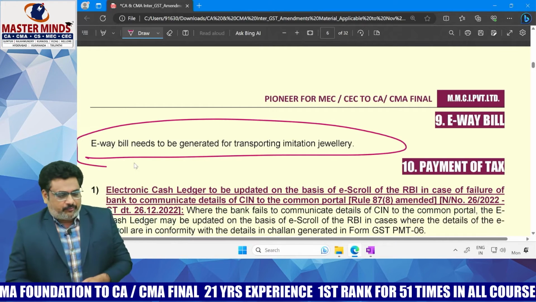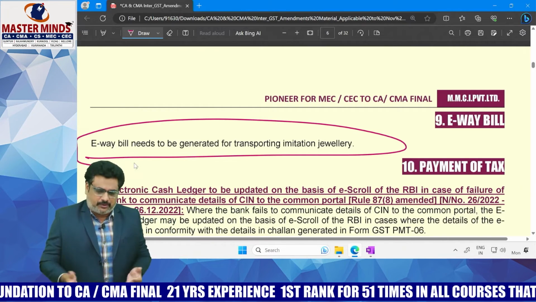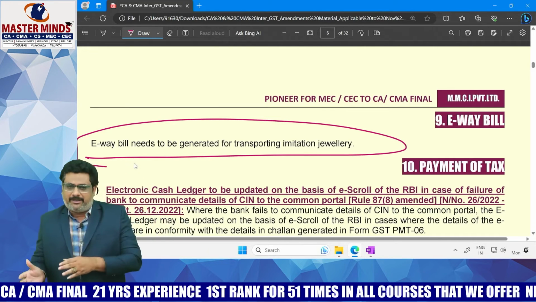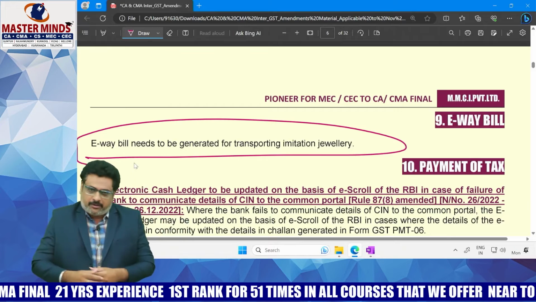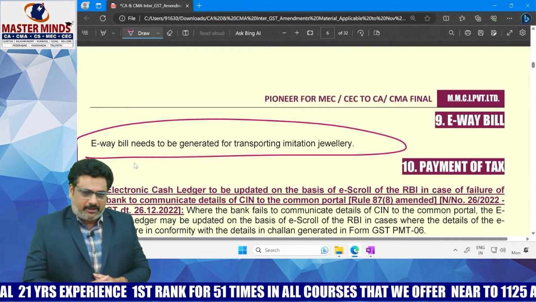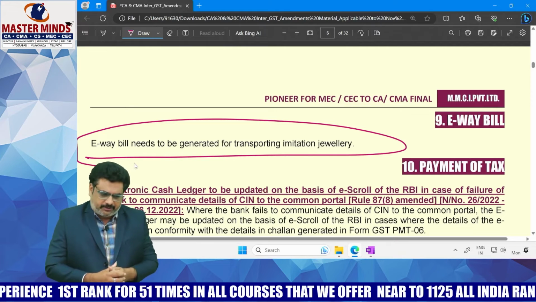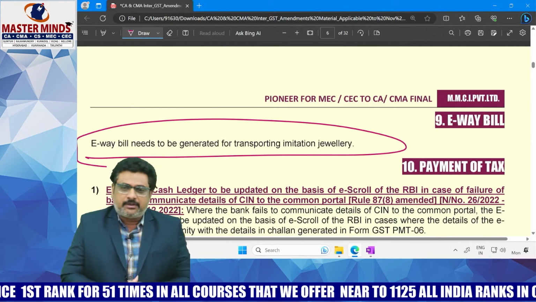Therefore, security concerns will not be there. That's why the government removed this from the exemptions list. So if the value is more than 50,000 rupees, definitely e-way bill is needed. Okay.